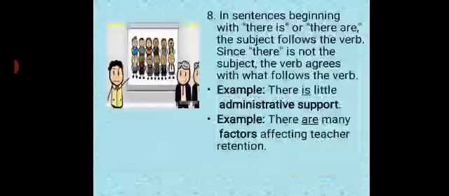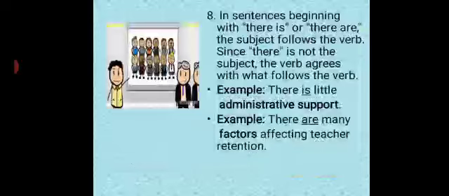Otherwise, we saw that the subject precedes the verb. Subject, verb, object, that is the pattern. In some rare cases, that is sometimes when the sentence begins with there is or there are, then the subject comes after the verb, and so the verb agrees with the following subject, right?